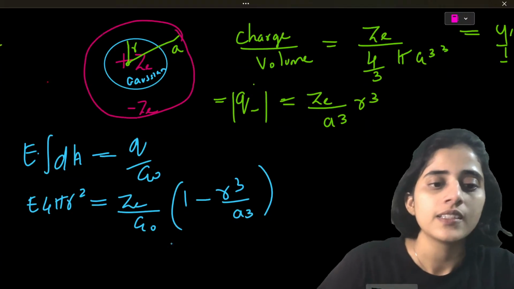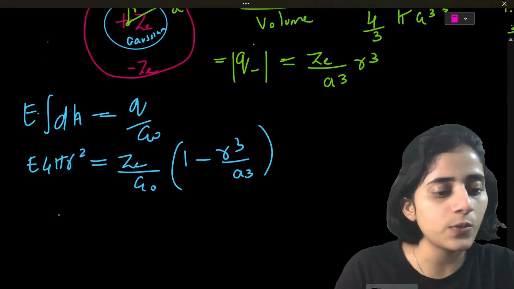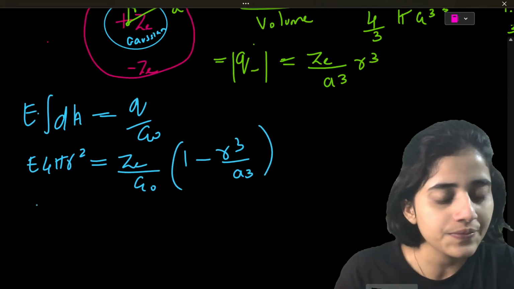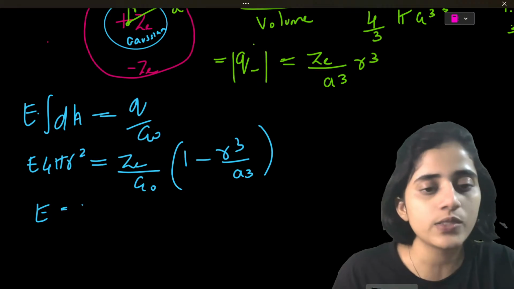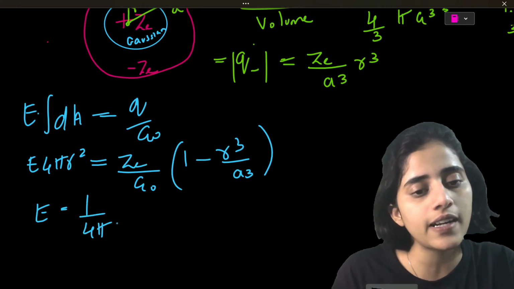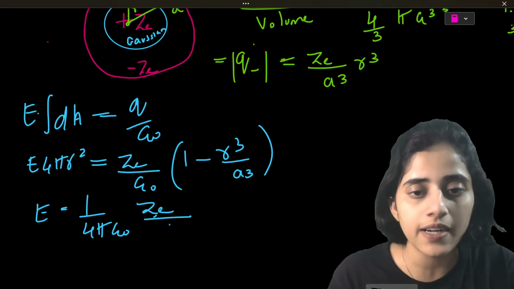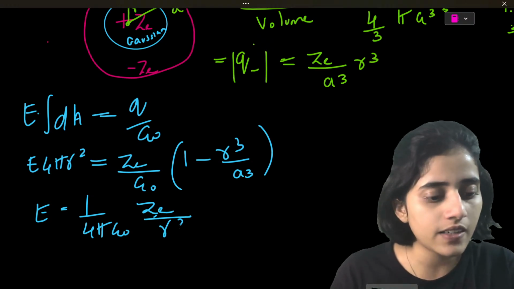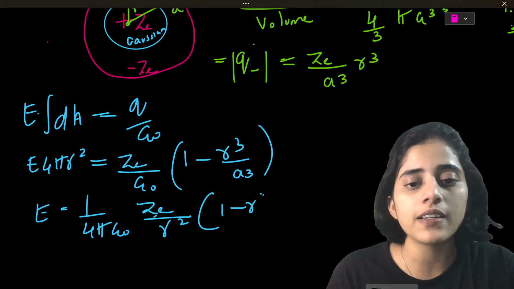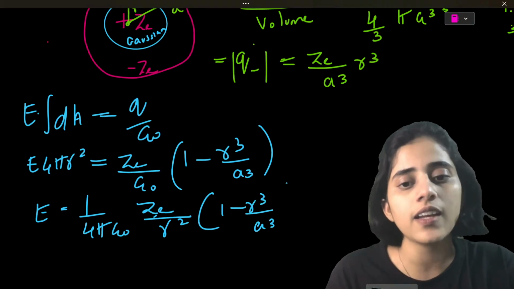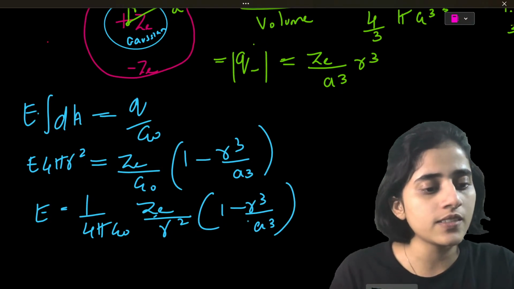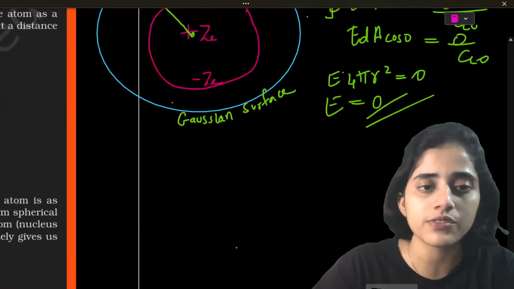Okay. So this will now become E is equal to 1 by 4 pi epsilon naught, ZE by r square, times 1 minus r cube by A cube. I think this much is enough.